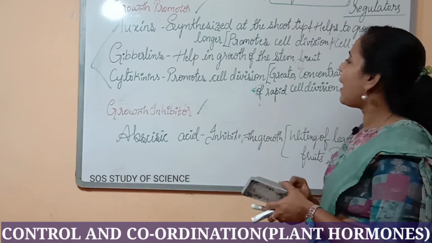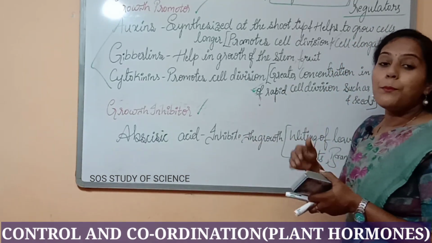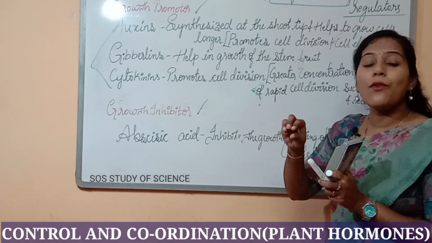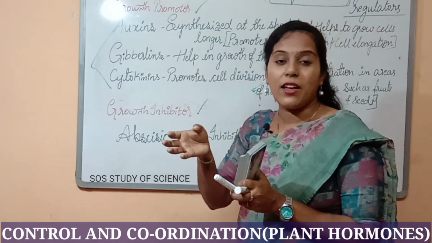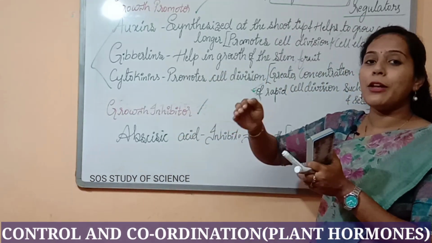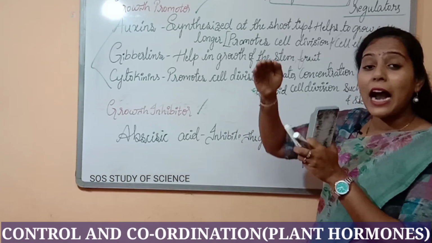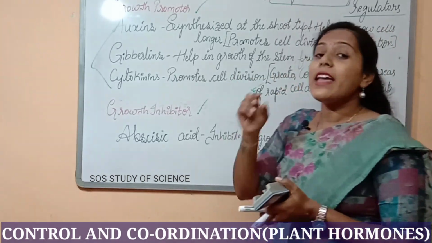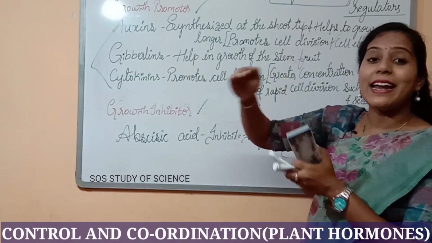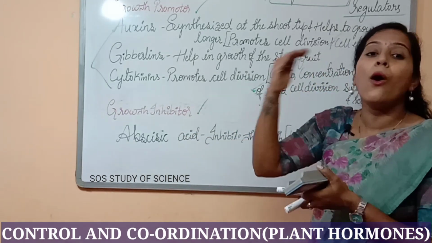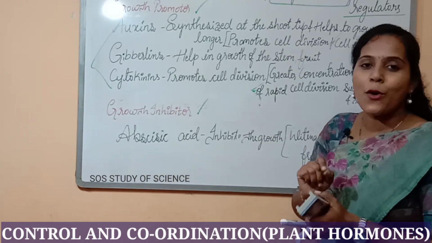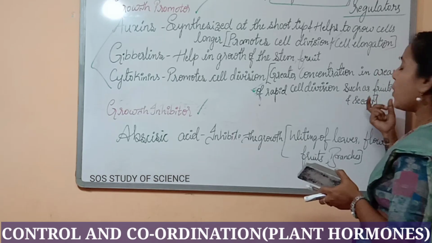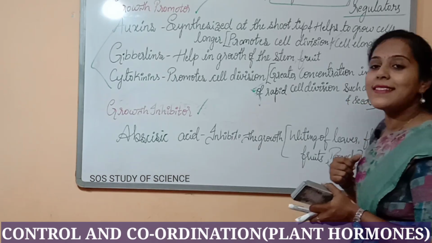So cytokinin also helps in the promotion of cell division. Apart from that, if the cytokinin is found in greater concentration in one particular region, especially in the fruits, rapid cell division takes place. Greater concentration means it is found in more amount. Then rapid cell division is seen in the areas of fruits as well as the seeds.